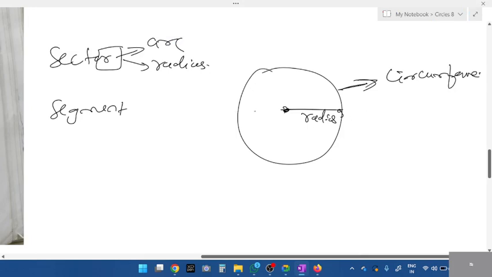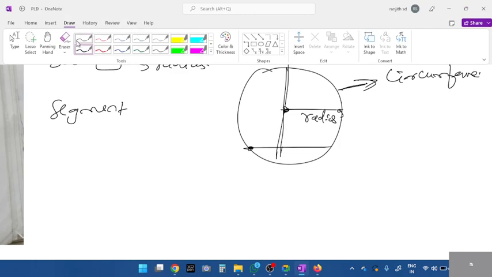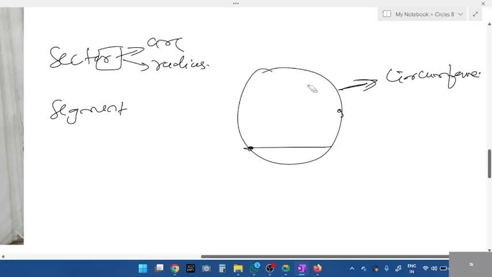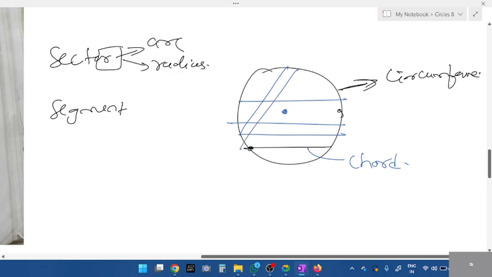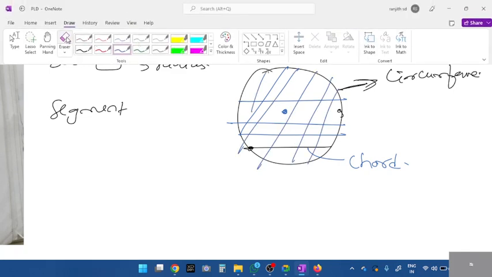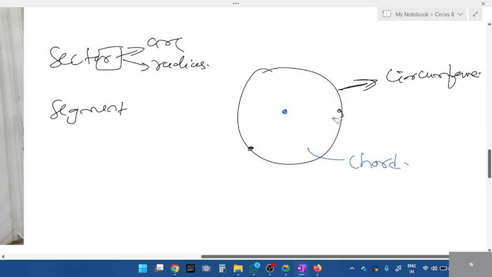Okay, a straight line which passes through the center, what do you call it? Whichever passes through the center, you call it a diameter. It has to pass through the center. Whichever doesn't pass through the center is not a diameter. Next, any line which doesn't pass through the center but touches the circumference, we call it a chord. All these are chords. They will not pass through the center.